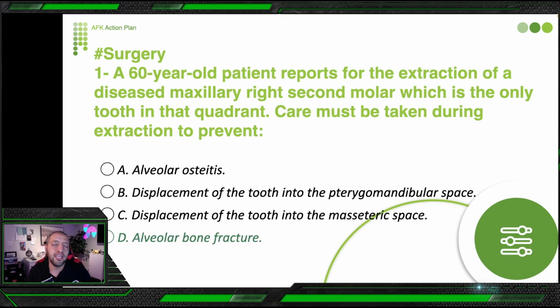So here the question, I know the wording is weird, but I tend to give you wording which is not common, but with slight attention, you can get to know what he means, and you should write it down. Maxillary right second molar, so we now know we speak about upper second molar, not lower, because if you know this, you will never pick these two options. So I would like you to understand alveolar osteitis and how to deal with it.